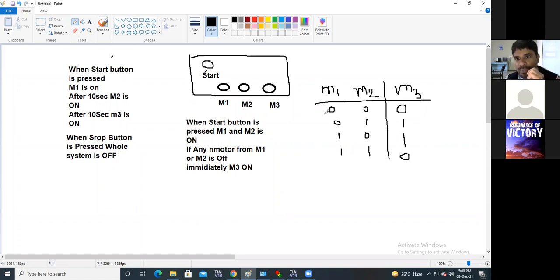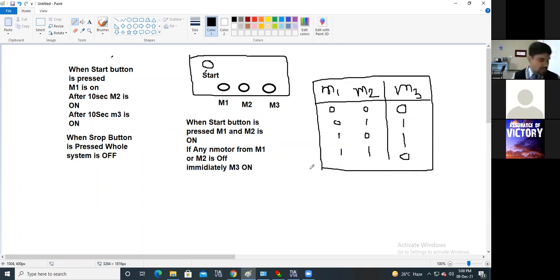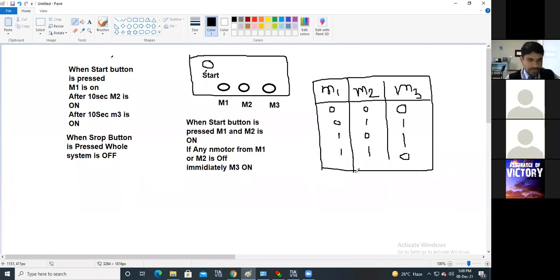Now, if you observe this truth table, which logic gate will you implement here? Here you will use the XOR logic gate. Very good.